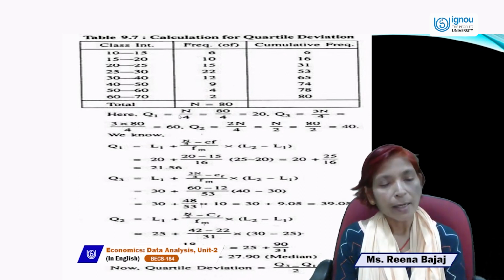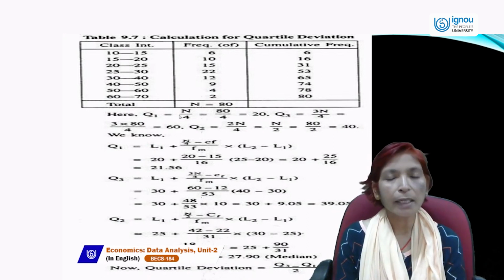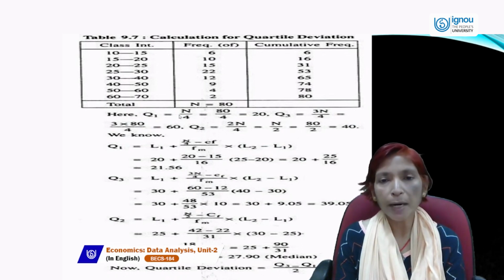In the same way we can estimate Q3, and likewise Q2. Q2 is the median. Median can be calculated by using the n by 2 formula, because median divides the whole series into two parts.